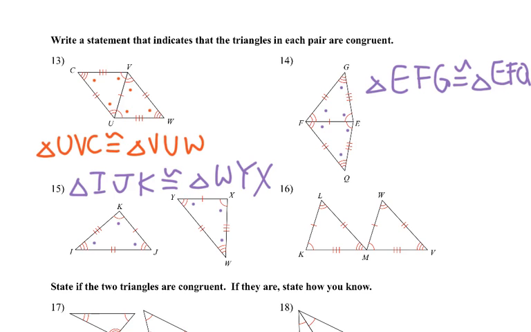You can write it a different way, like I could have went KJI with XYW. That part doesn't matter. So K and M, so triangle K, L, M with triangle M, W, V.